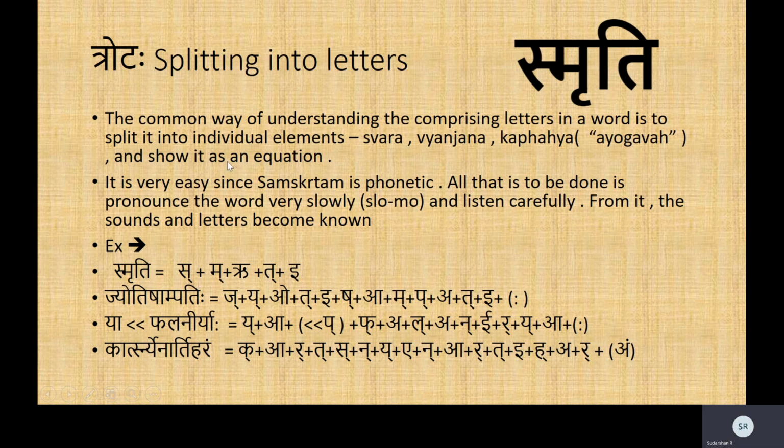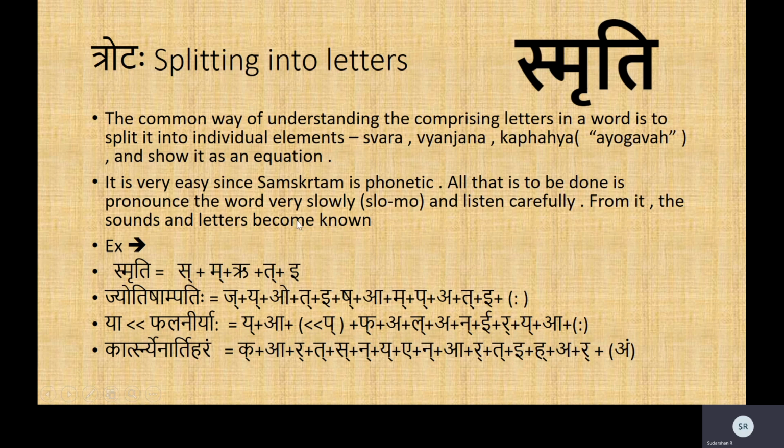Also, you can go the other way, which is what the mela will be. You combine, you read each of them together, it becomes the original word, smriti, which is called the mela. So trota is if you already know the pronunciation of the word, which is smriti, how do you split it?